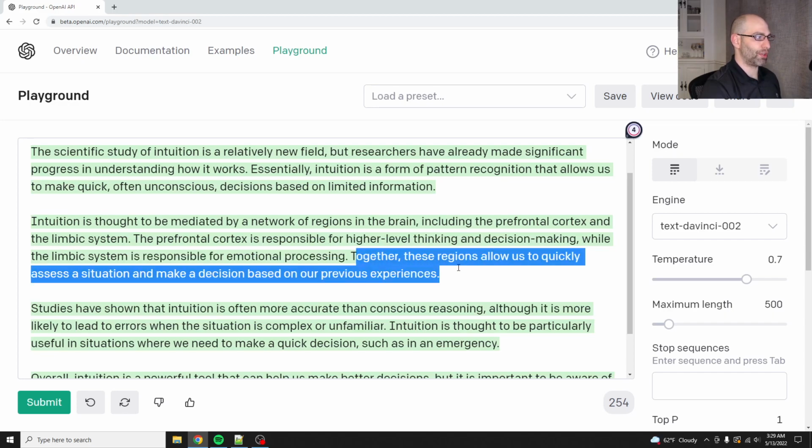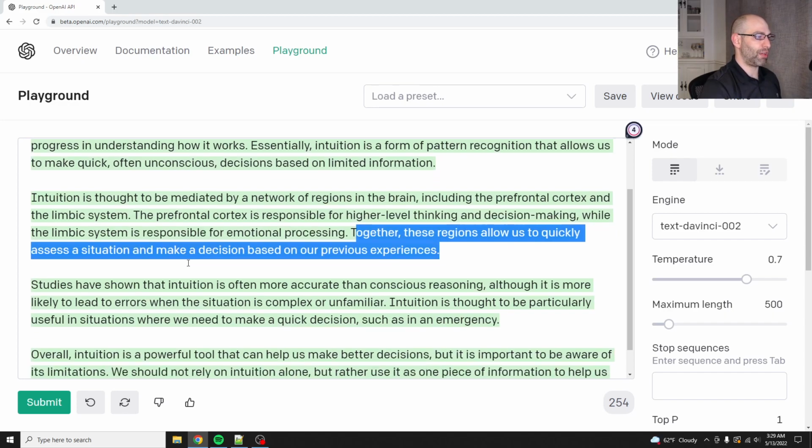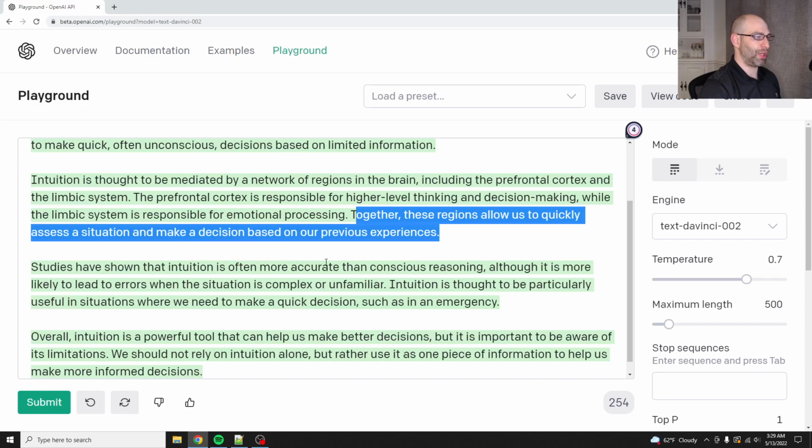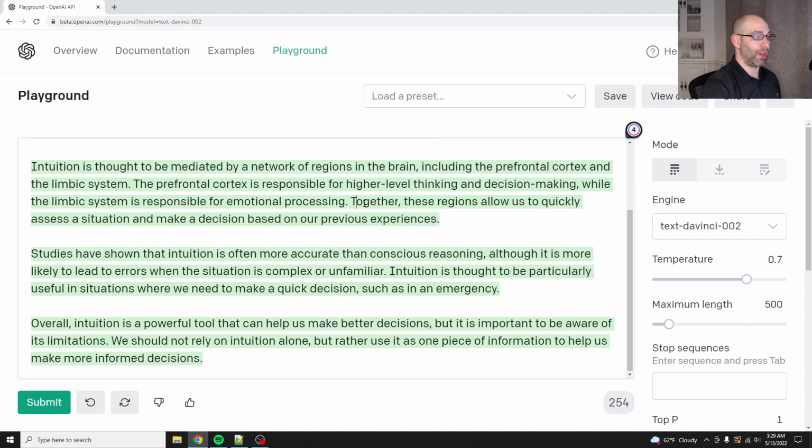Together, these regions allow us to quickly assess a situation and make a decision based on our previous experiences. This is very similar to heuristics. Studies have shown that intuition is often more accurate than conscious reasoning, although it is more likely to lead to errors when the situation is complex or unfamiliar. So this is where heuristics come in, because the more familiar you are with a problem, the more you can rely on your intuition.